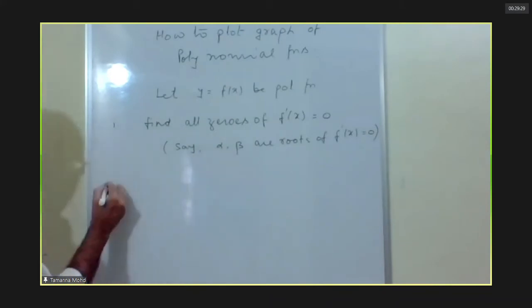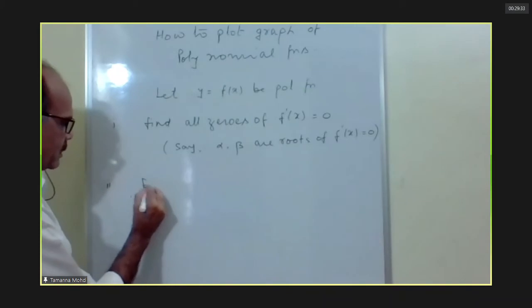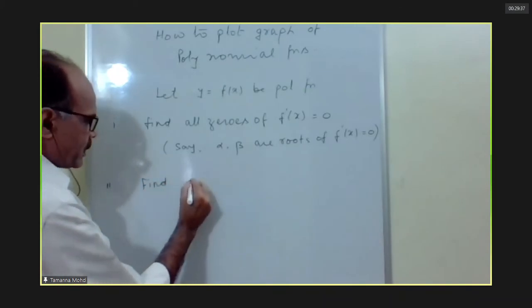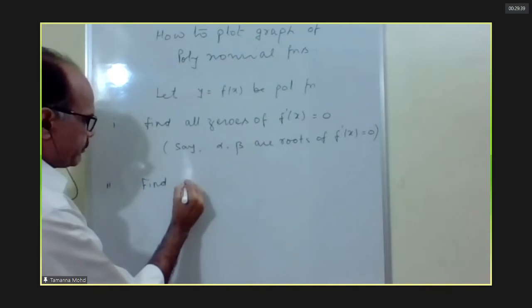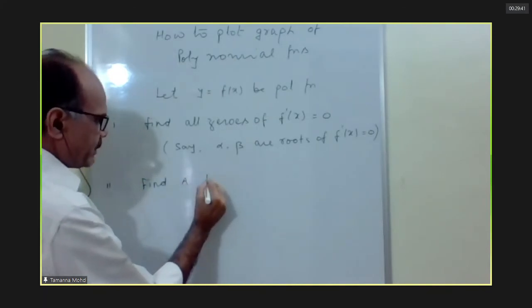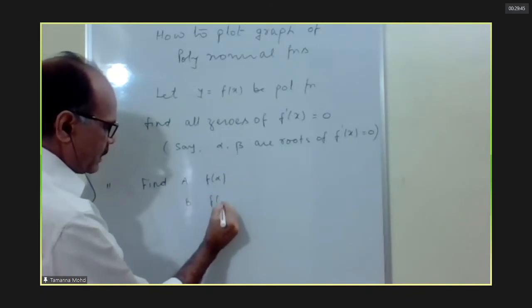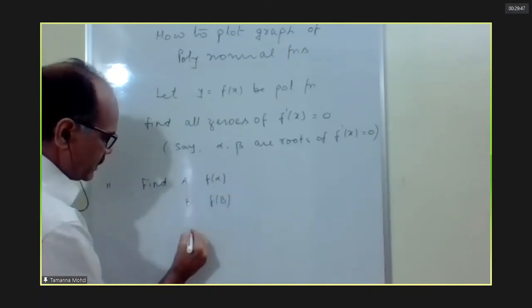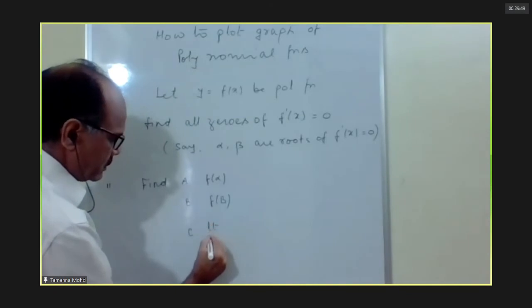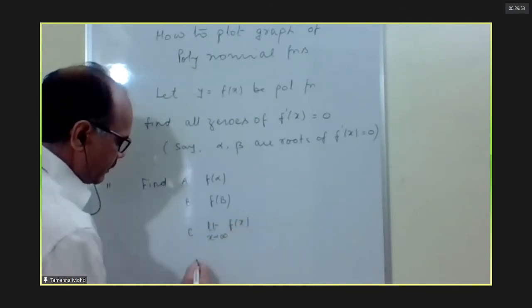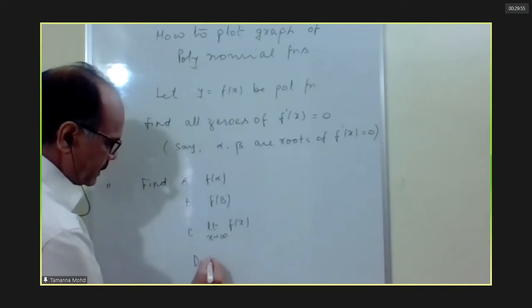Next step: find f(alpha), f(beta), and the limits at infinity and minus infinity.